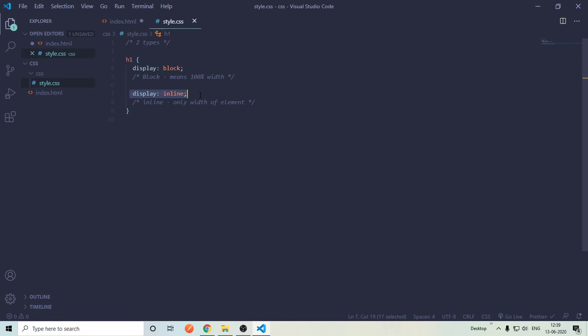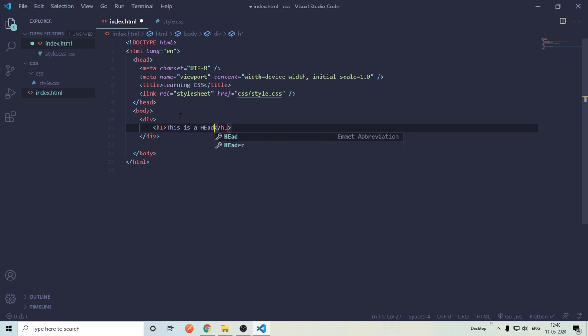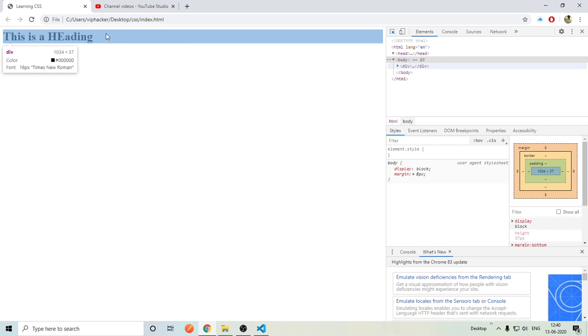There is a difference between them. Display block elements contain 100% width. Display inline elements do not contain 100% width. Let me show you what I mean. Make a div, an empty container, and put an h1 in it. Say this is a heading. Okay, go to Chrome, refresh it. As you can see, this is our h1 and this is our div tag.